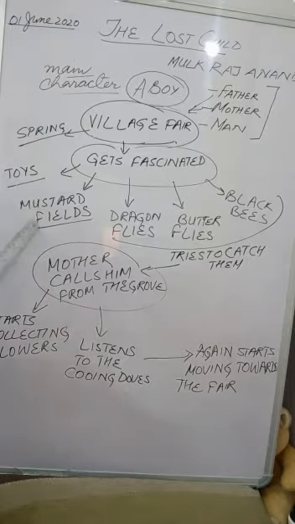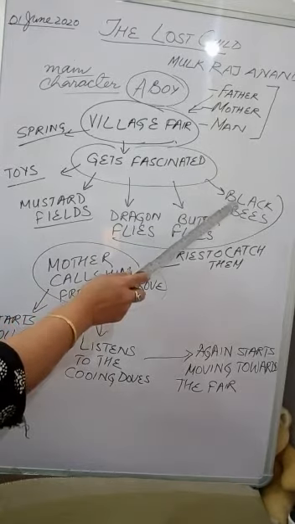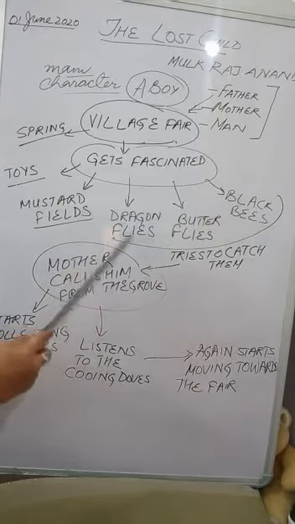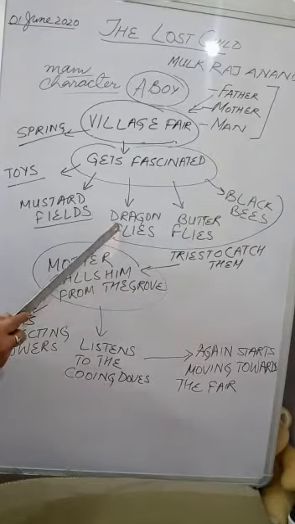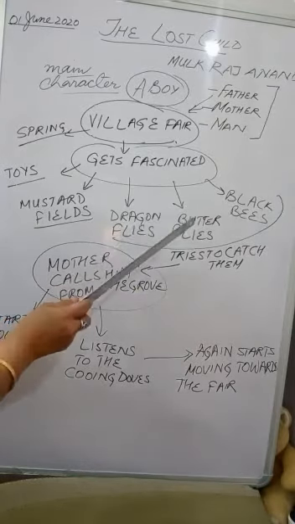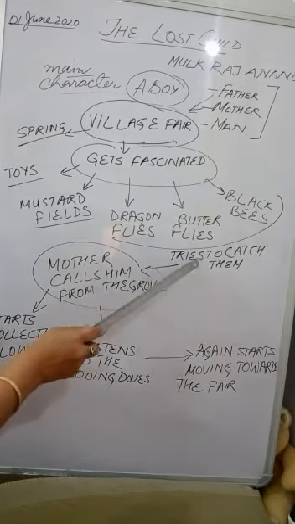He then comes across the mustard fields. The mustard fields are all dotted with yellow flowers because mustard is yellow in color. So he gets attracted towards the flowers, and above all, he gets attracted to the mustard fields because he finds dragonflies, butterflies, and some black bees there. All these insects, all colorful butterflies, all bright dragonflies, and this boy starts running after them. He tries to follow them, and then he tries to catch them.